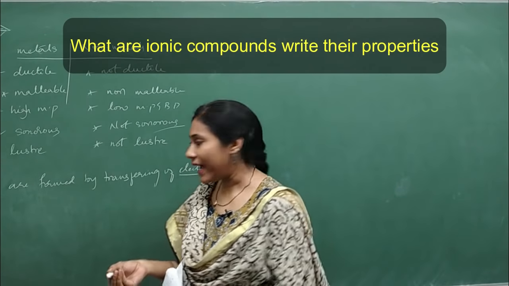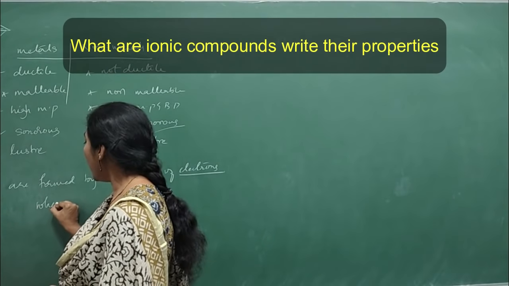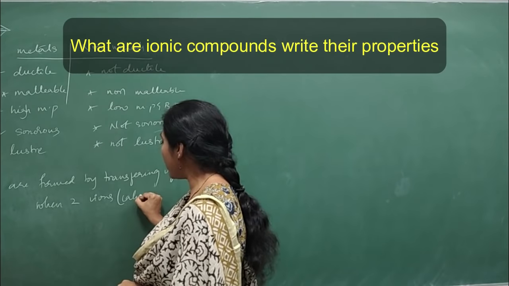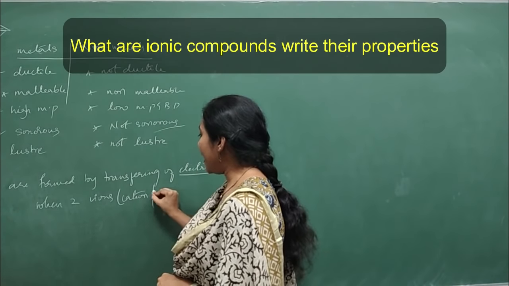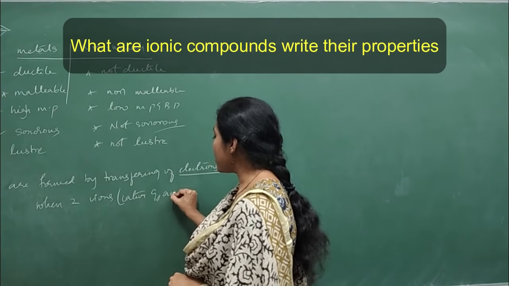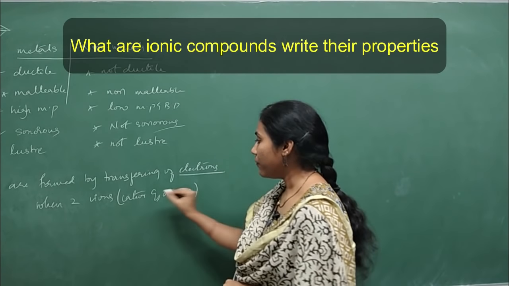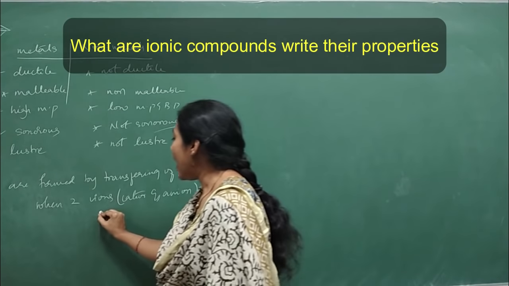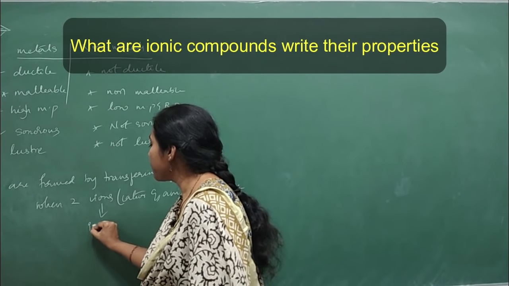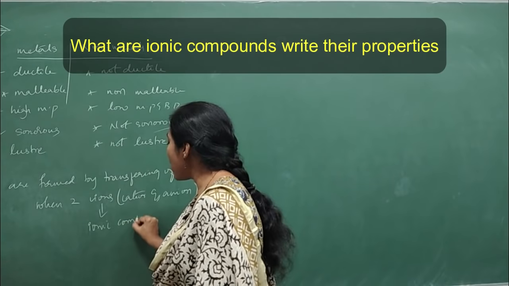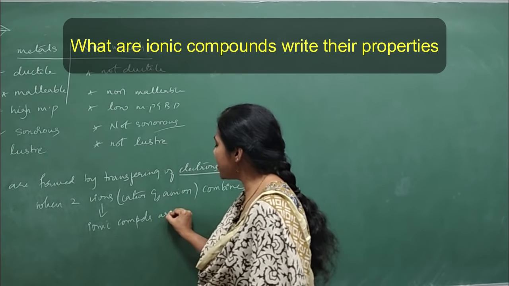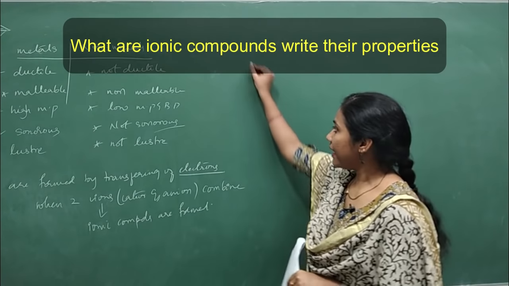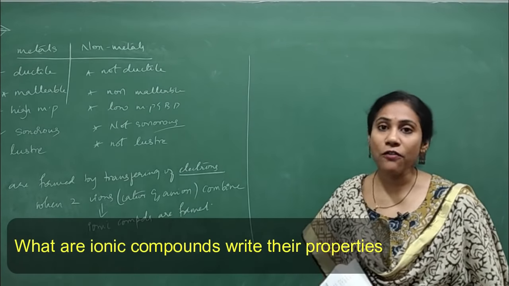Or I can say when two ions, like positive ion which is called cation and negative ion which is called anion, combine, you know, what do you get? Ionic compounds are formed. So this is another way you can define ionic compound. And they are asking, what are the properties of ionic compounds?